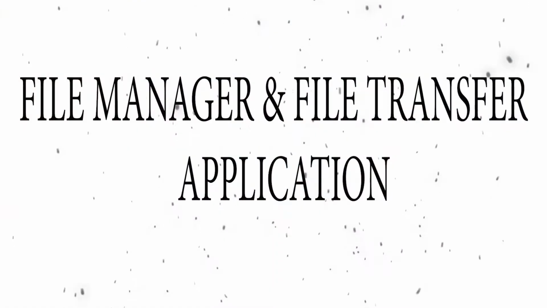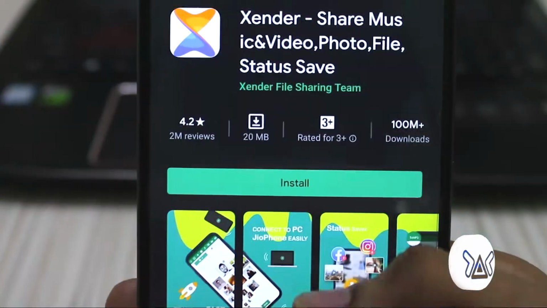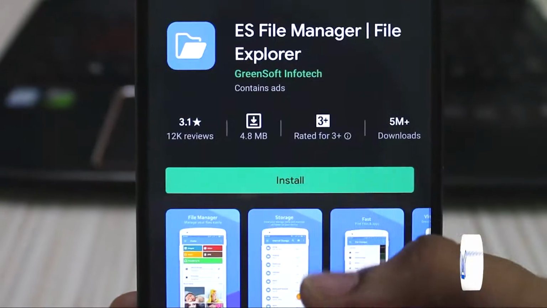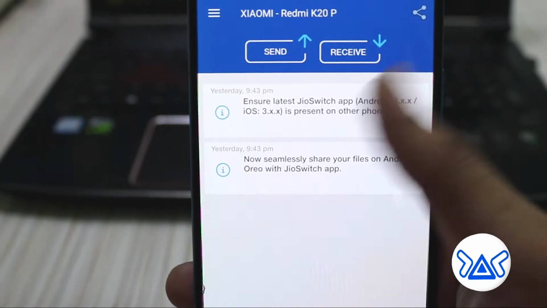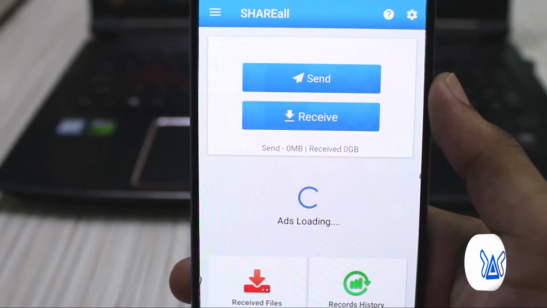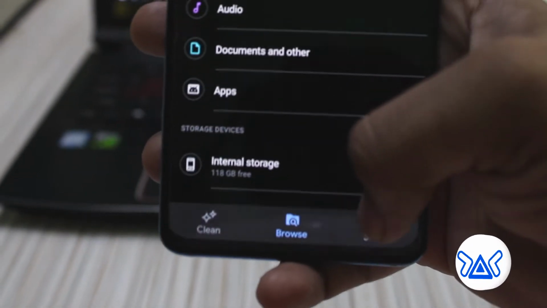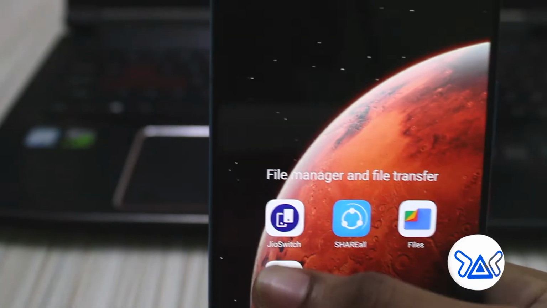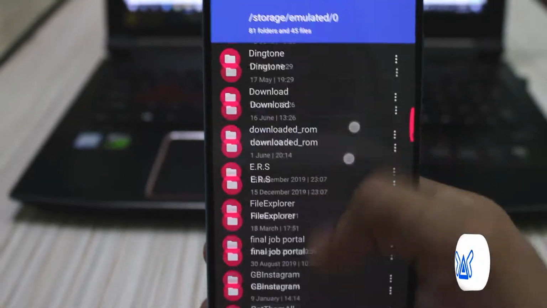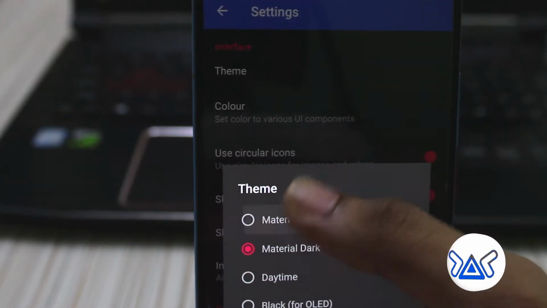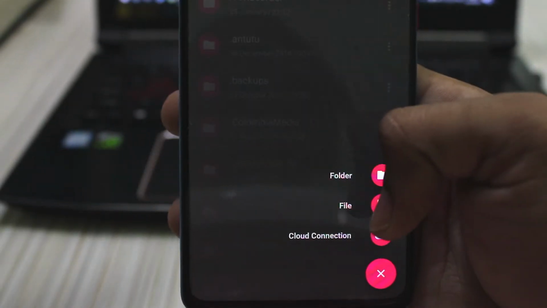of 15 seconds. Coming to the next category, that is file transfer and file manager applications, which are ShareIt, Xender and ES File Explorer, wherein the alternatives for these applications are GeoSwitch, which is an Indian application, and also you can use Files by Google, which is a file manager plus a file transfer application. Also you can use Amaze File Explorer, which is open source, having a simple and clean material design UI with various features built in. Also you can try many themes. It provides cloud service and FTP service too.